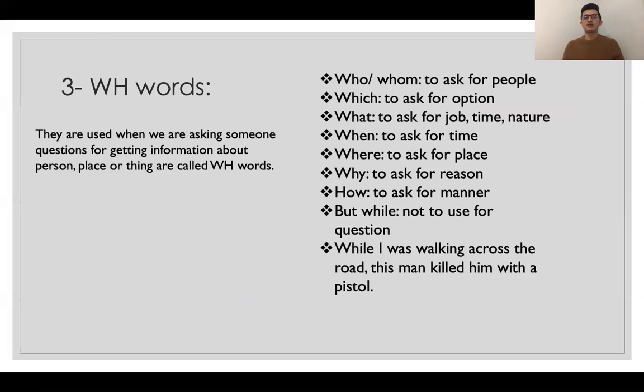And the third type is interrogative sentences with the help of WH words. So you know the WH words that you can use for asking questions, okay? So usually when you use WH words, you are using them to ask someone to get information, okay? To get what? Information.